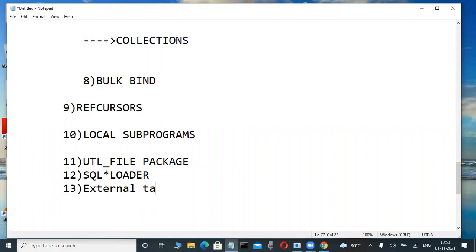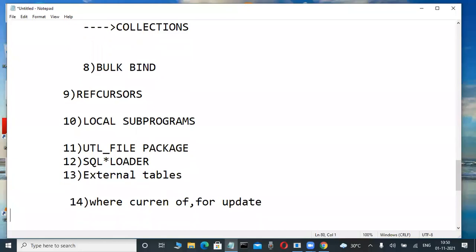External tables are something the interviewer asks about. What are external tables? What is the difference between SQL Loader and external tables? Where do we use them in your project? I will tell you all of those. Also, WHERE CURRENT OF and FOR UPDATE clauses, which are special clauses used in update and delete statements with cursors. I will tell you that too. Those are separate concepts.